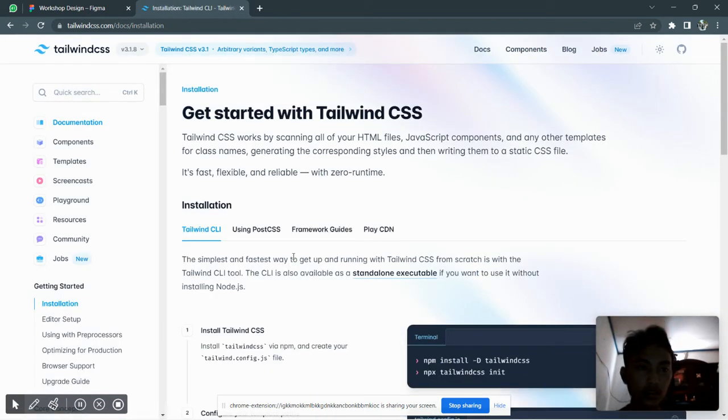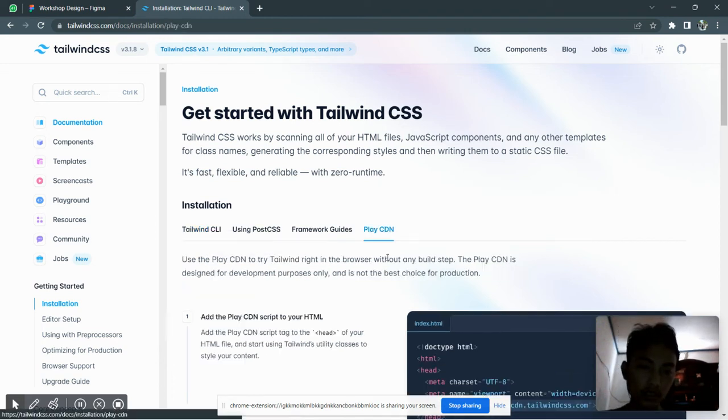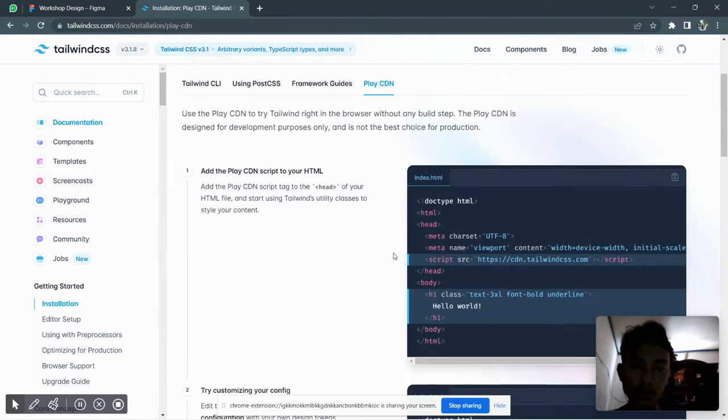This framework we can install in three ways. First, we can use Play CDN.